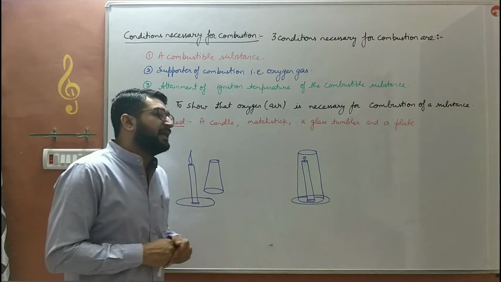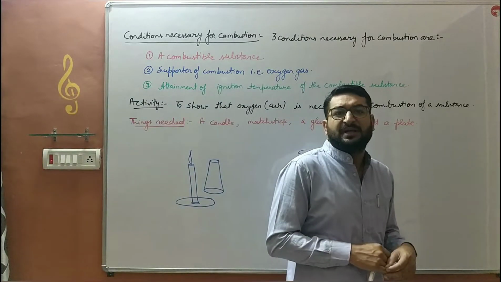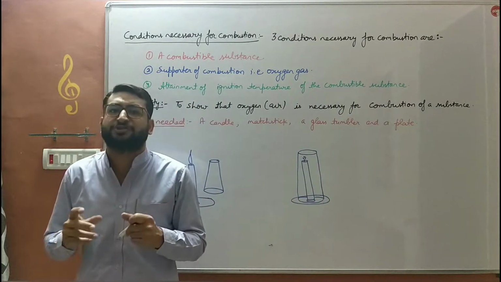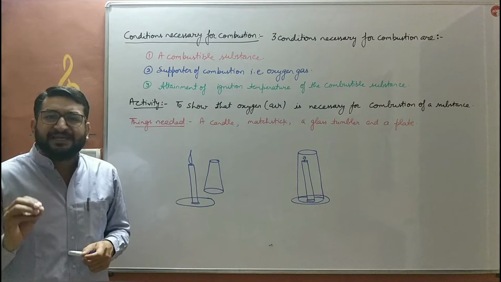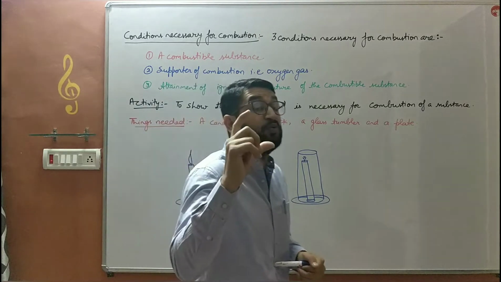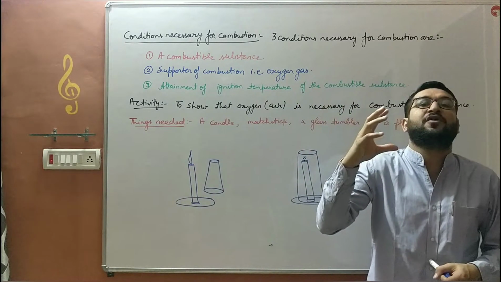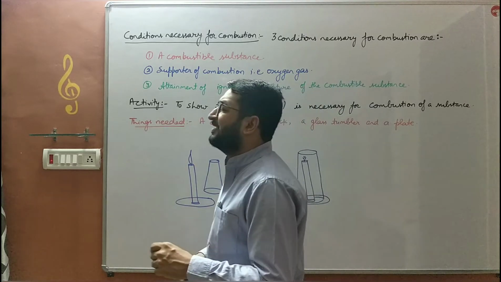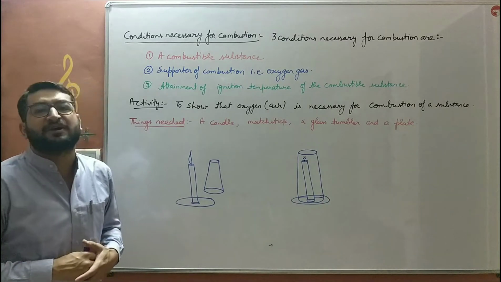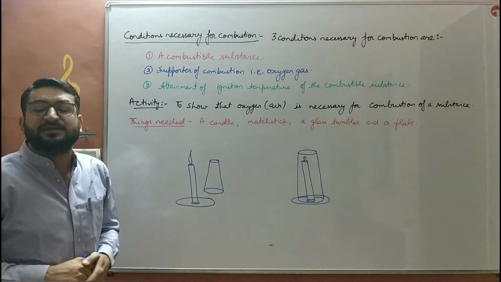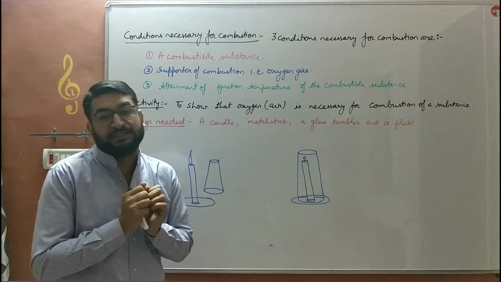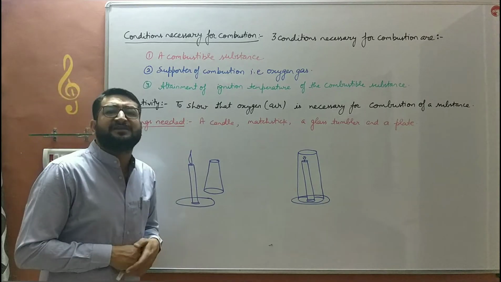The third one is the explosive combustion. The type of combustion in which a substance burns in the presence of oxygen to produce heat, light, and sound energy. In this, sound energy is an additional form of energy. The burning of firecrackers at Diwali or Dussehra is the example of this explosive combustion. In this, explosion occurs. The substances when burned produce various kinds of sounds. So that is the topic which we have discussed.